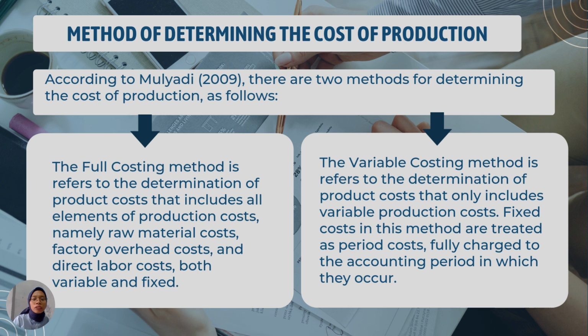The full costing method refers to determination of product cost that includes all elements of production cost, and the variable costing method refers to determination of product cost that only includes variable production cost.